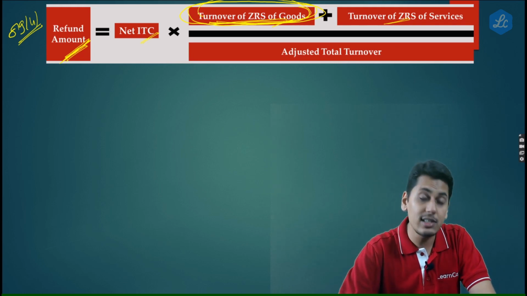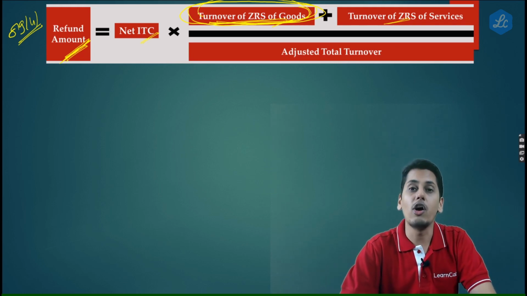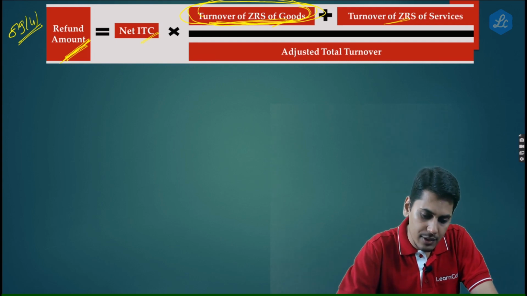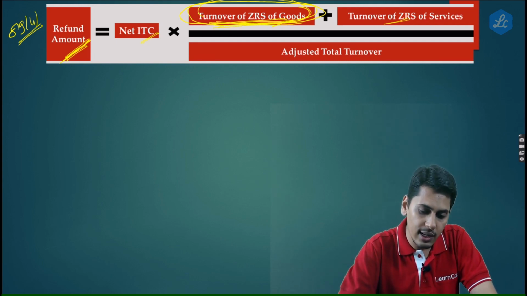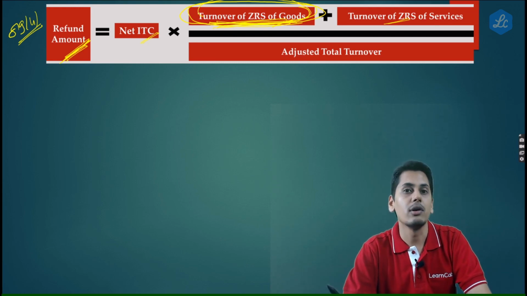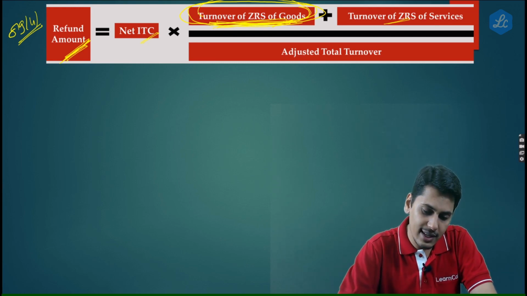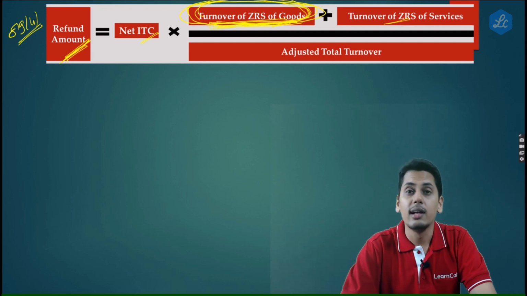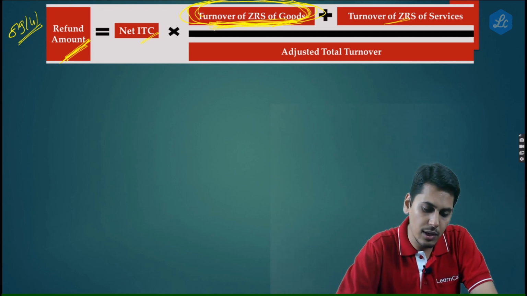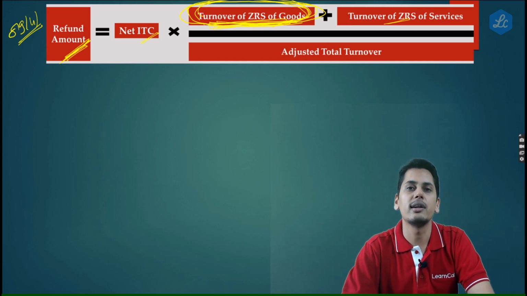So therefore, just to encash more refund, the government has observed that certain exporters are overvaluing their turnover of zero rated supply of goods. So friends, the government has amended the definition or the description given to this terminology, turnover of zero rated supply of goods.